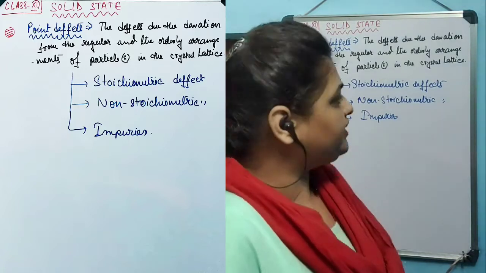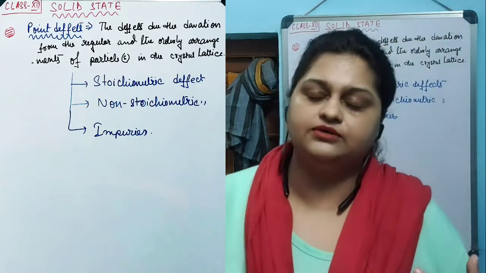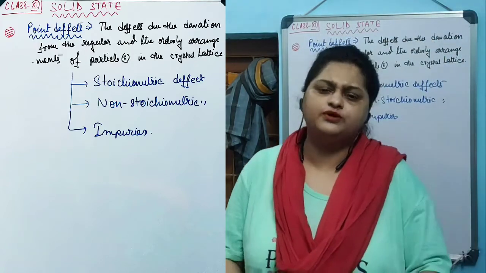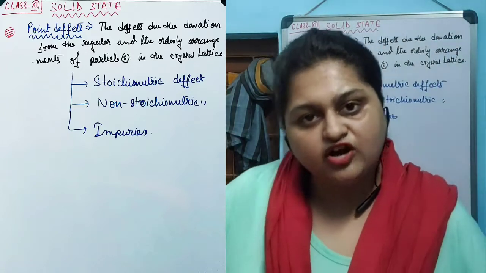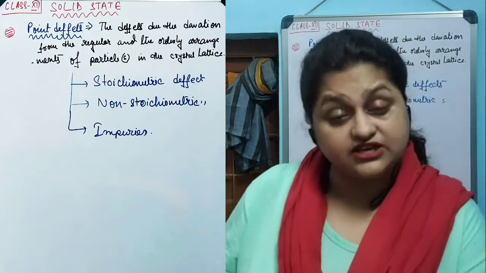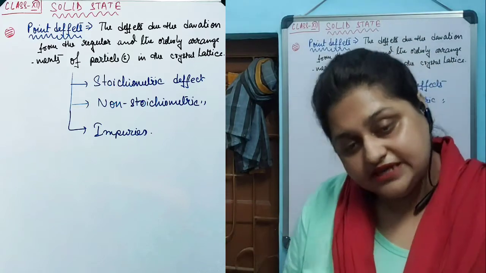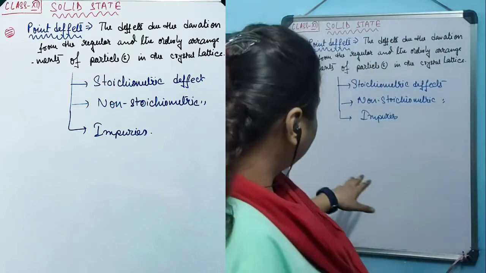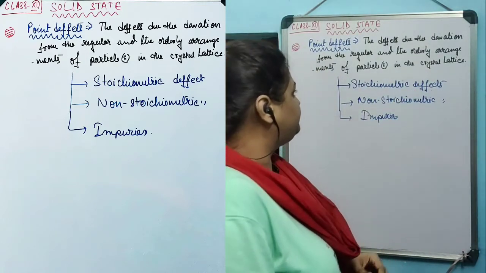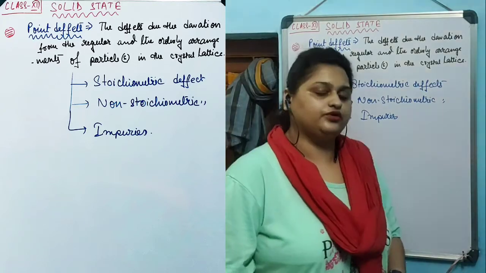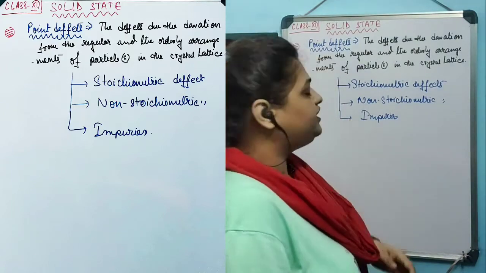They arise when an unknown particle occupies a position in the crystal lattice, or an interstitial position, instead of the particle with which the crystal is formed. This is known as impurities. So, there are three point defects: stoichiometric defect, non-stoichiometric defect, and impurities. In coming classes, we are going to discuss all of them individually and study these point defects thoroughly.